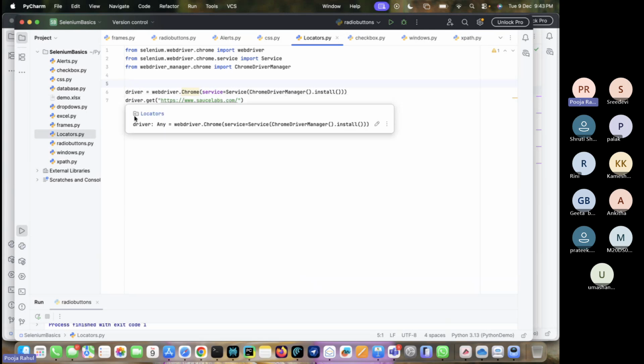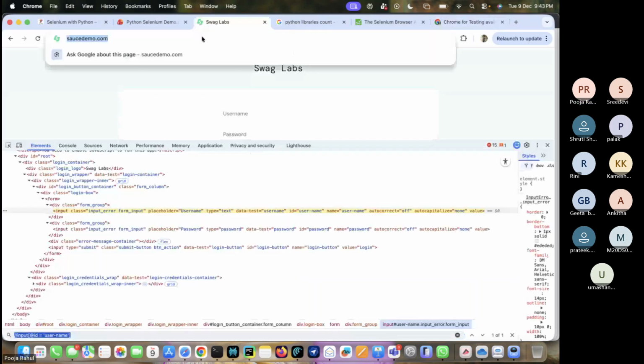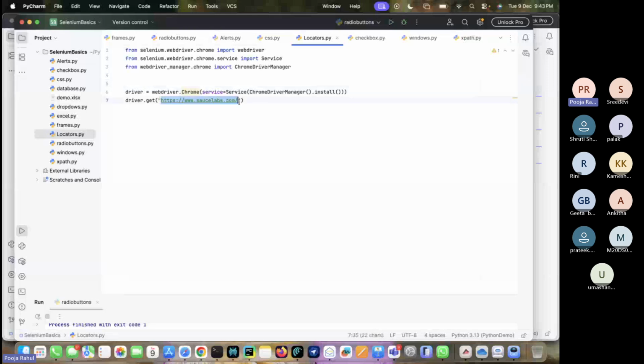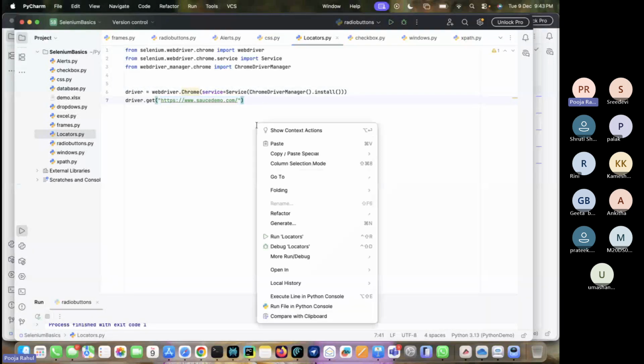First, I want to launch the browser. For that, I am just using driver.get. After that, I am giving this URL, the same URL I am using here. What it will do is launch the browser. Now let me run this.